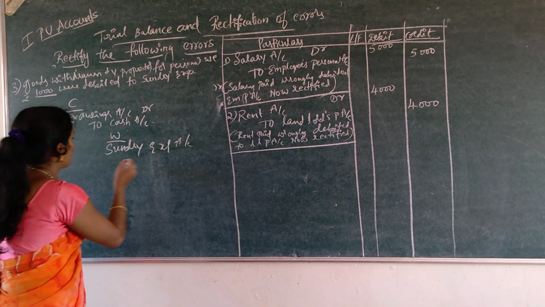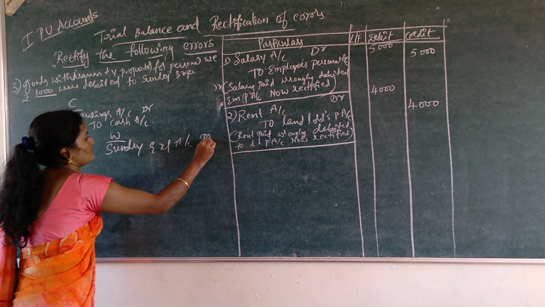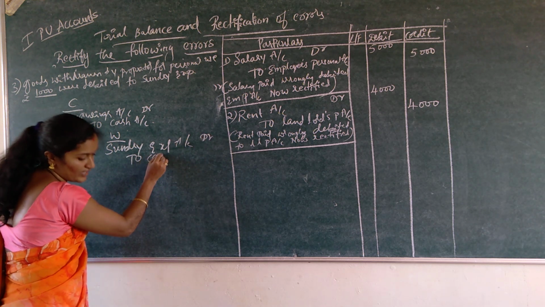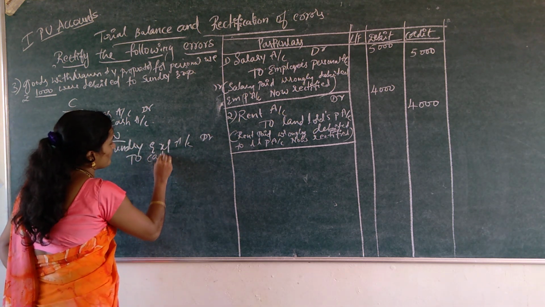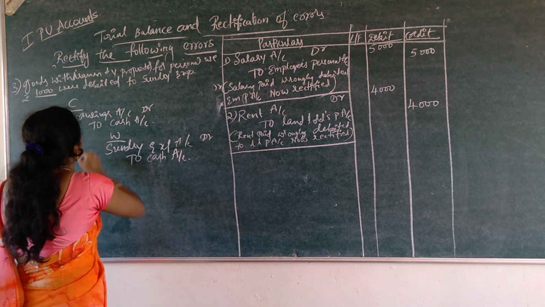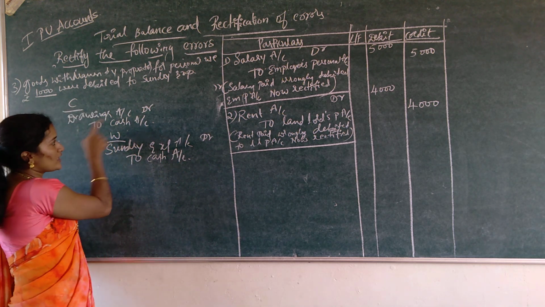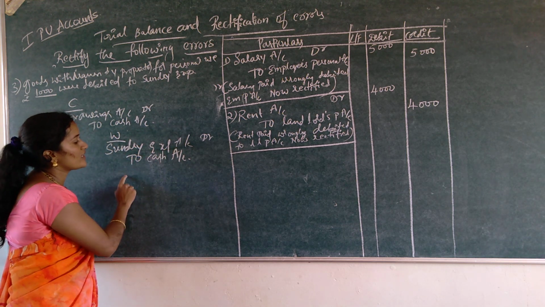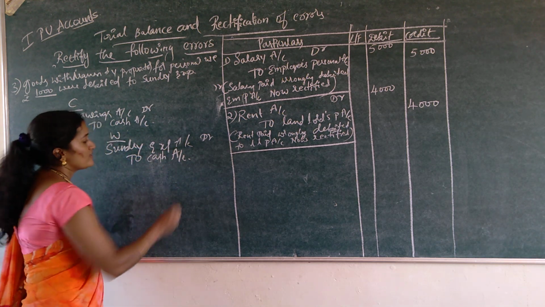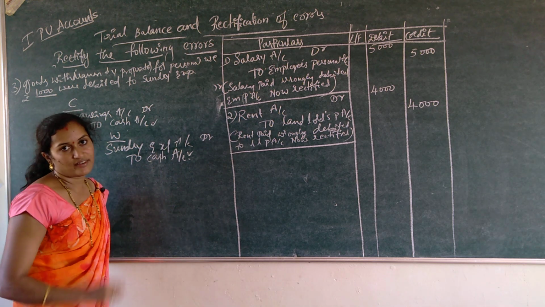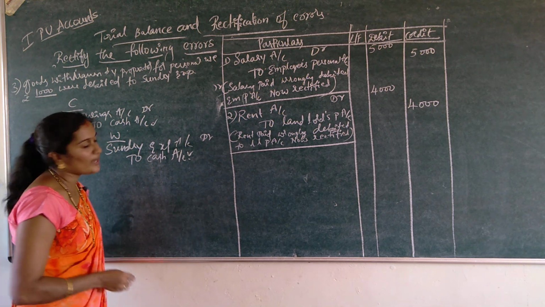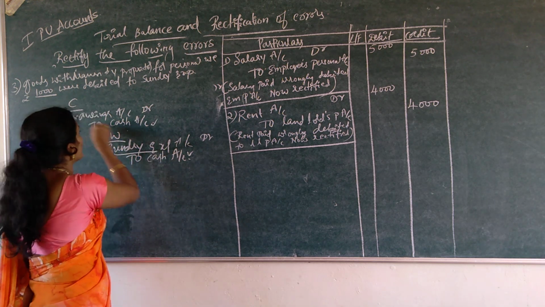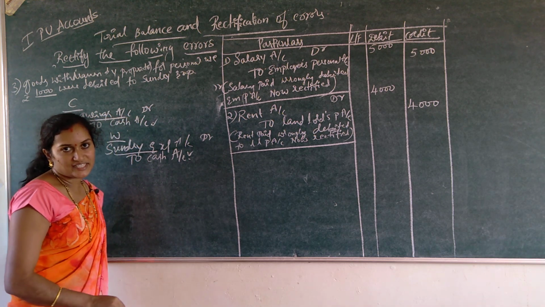account debtor to cash account. See, this is the correct entry, drawings account debtor to cash account, but the wrong entry is sundry expenses account debtor to cash account. See, there is no problem under credit side, to cash account. The problem is under this one, drawings and sundry expenses.